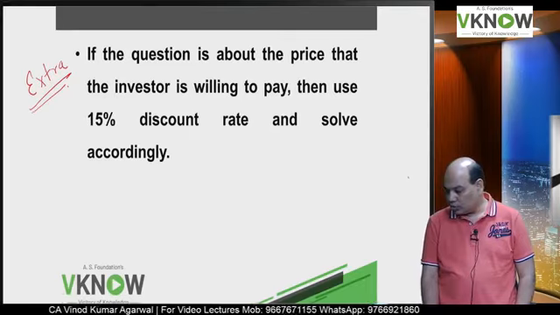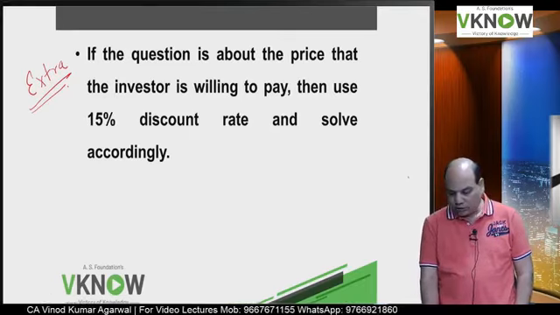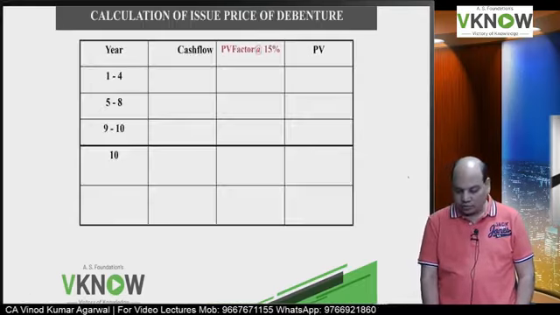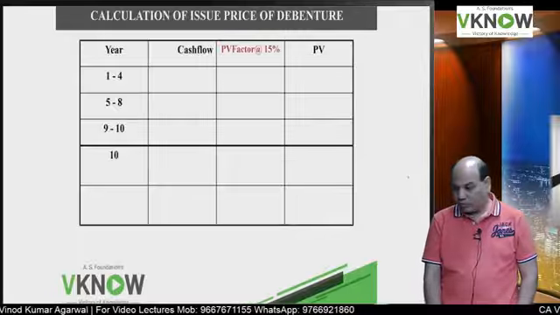So I am going to solve it again in case they change the question in the exam. So now write down